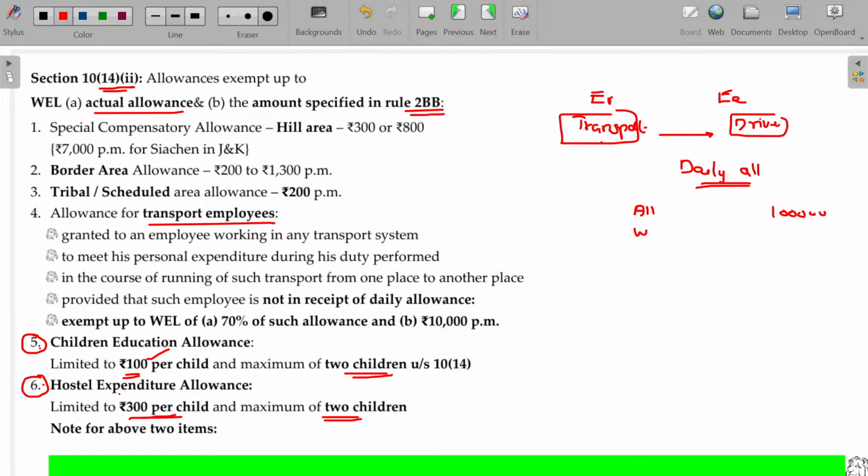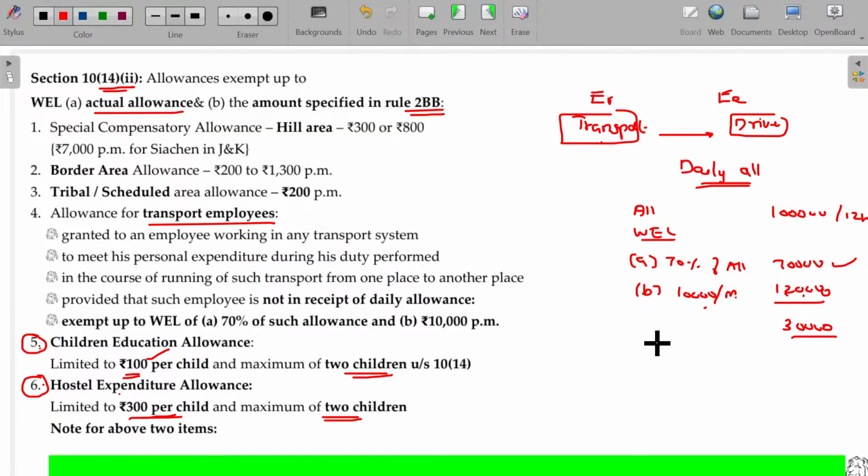Exemption portion being whichever is lower of: A, 70% of such allowances, maybe 70,000; B, a limit given under Rule 2BB, which is 10,000 rupees per month. So this is all about for 12 months. 10,000 per month means 1 year, 1 lakh 20. Between these two, whichever is lower, 70,000 is deductible from 1 lakh. So 30,000 will be the taxable amount. 30,000 will be taxable allowances here.